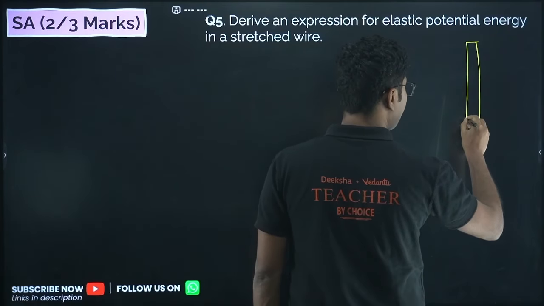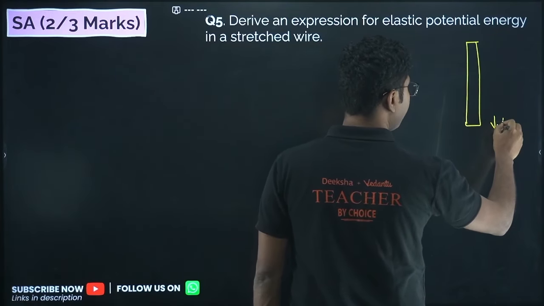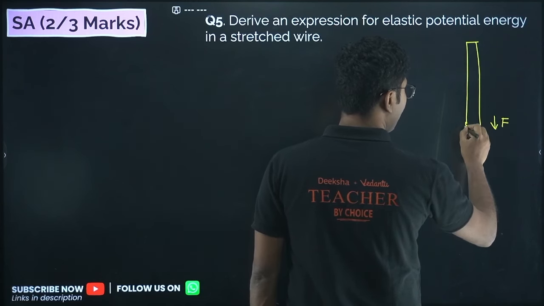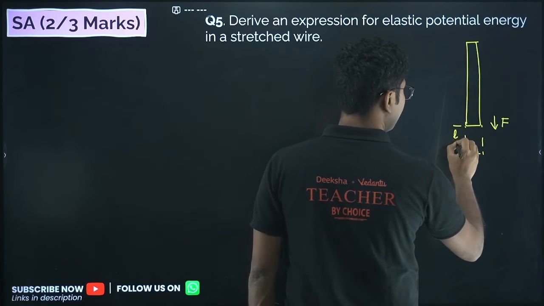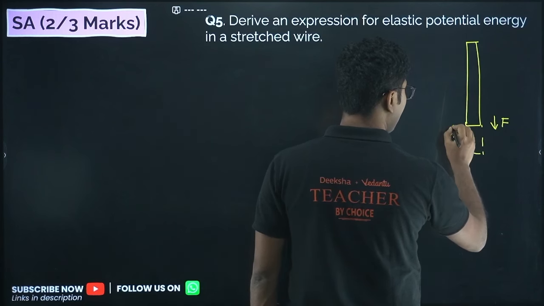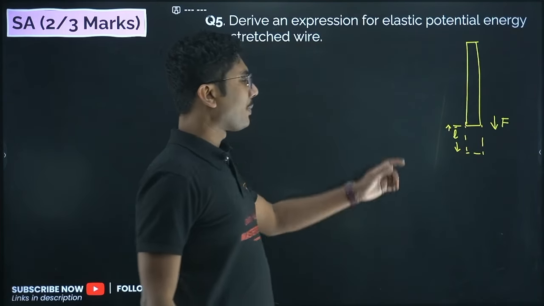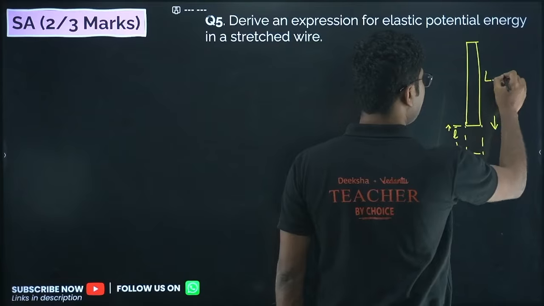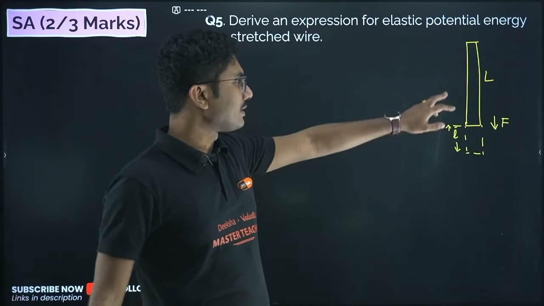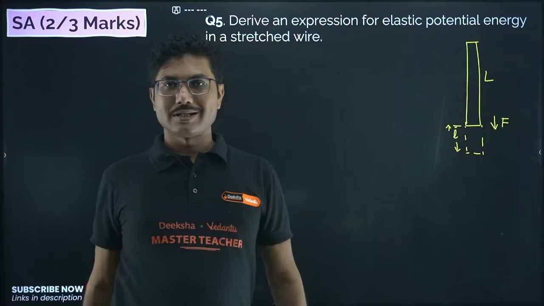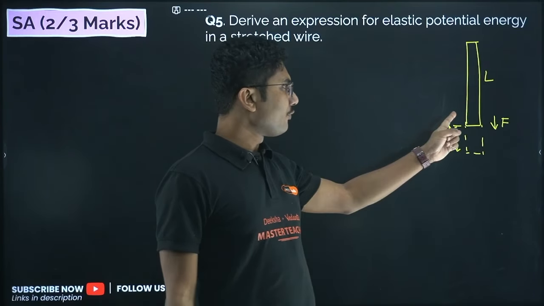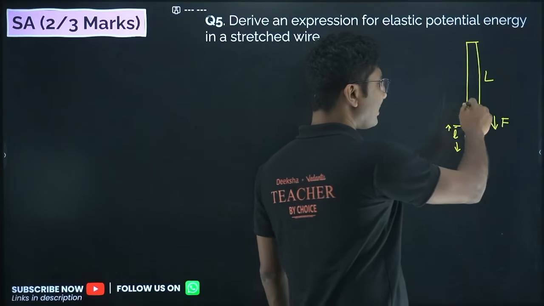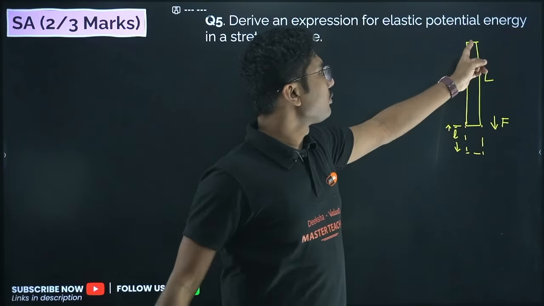Suppose there is a wire and you applied some force on it, and the wire gets extended by a length, say small l. We are not using delta L, I am using small l. The original length of the wire was capital L. So you apply some force and it gets stretched. Now remember that this force is not constant. If you apply some force at the rear end, the force at this point will be 0 and slowly it will start increasing, right?